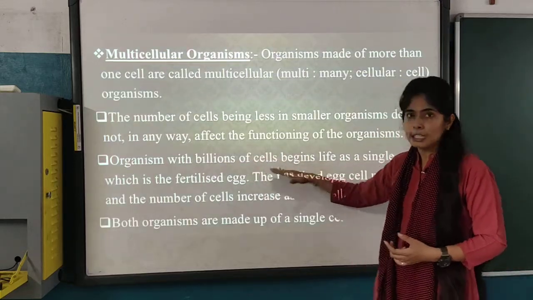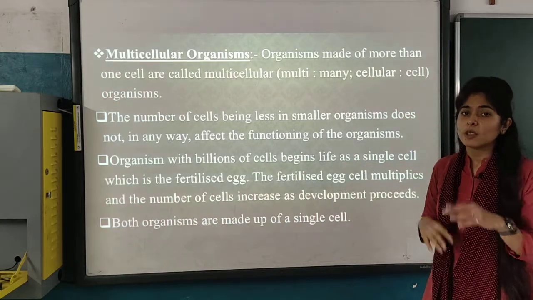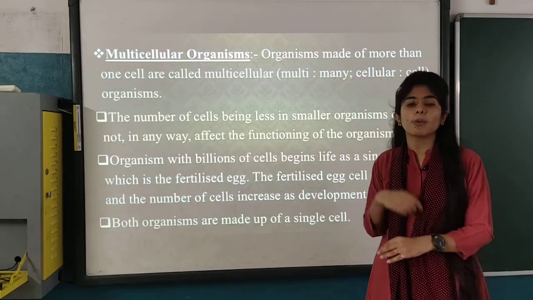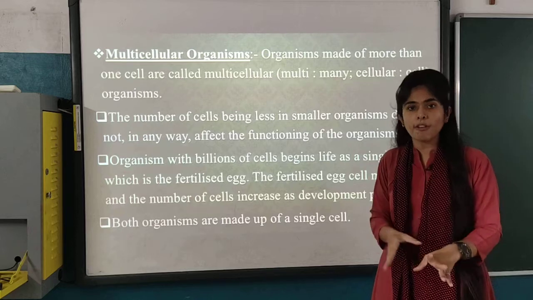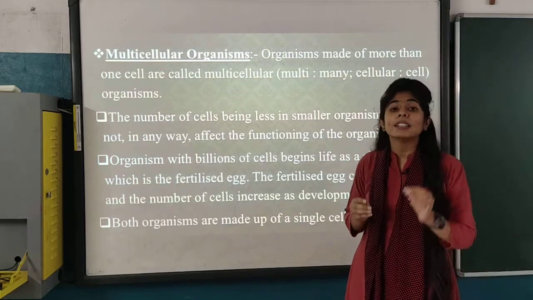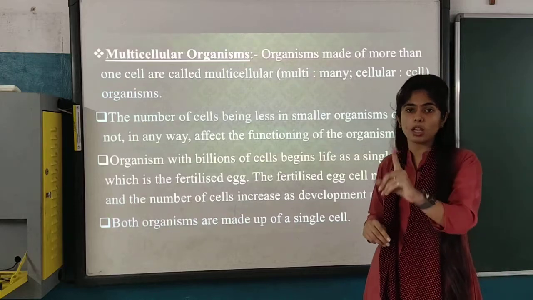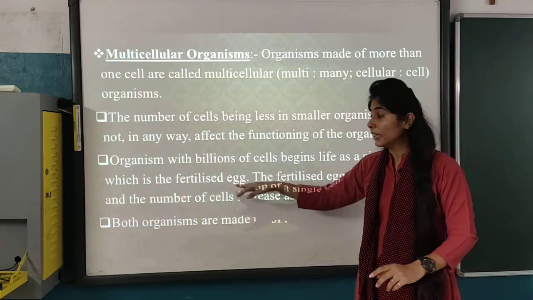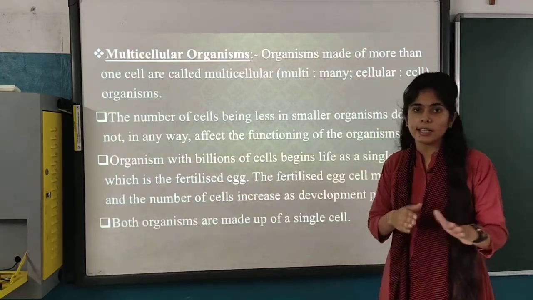An organism with billions of cells begins life as a single cell. Every organism, whether it is very big, like an elephant or a rhinoceros, starts with a single cell. We also start with a single cell, which is the fertilized egg.